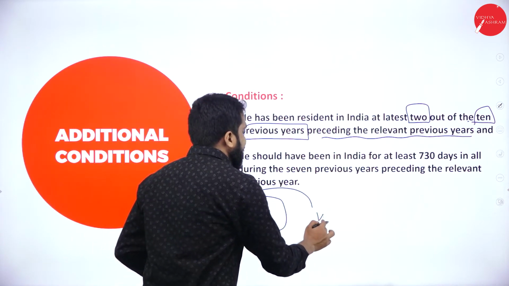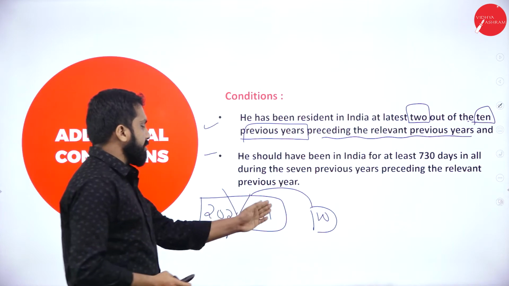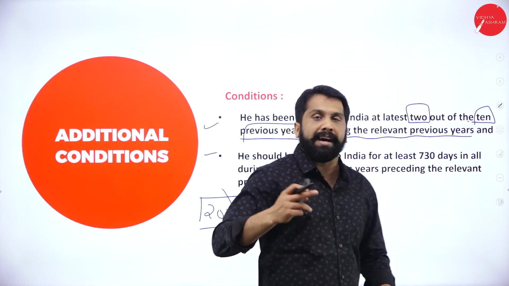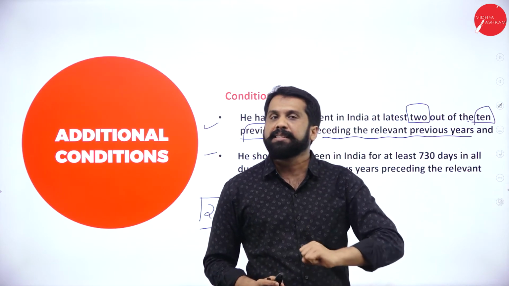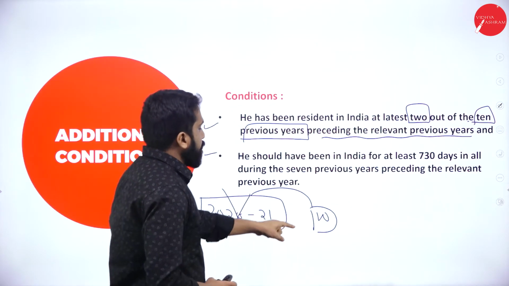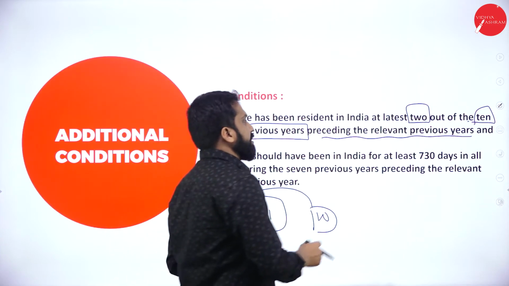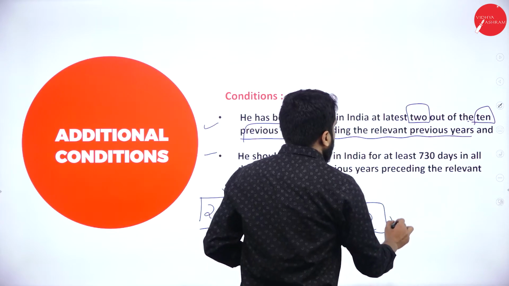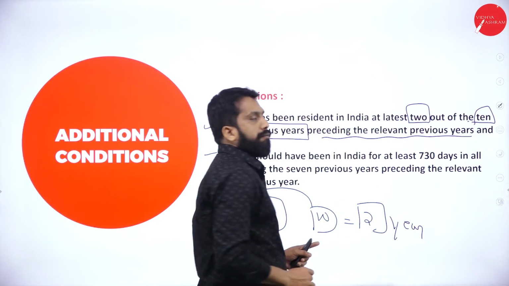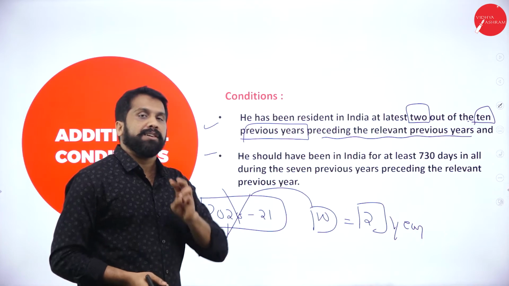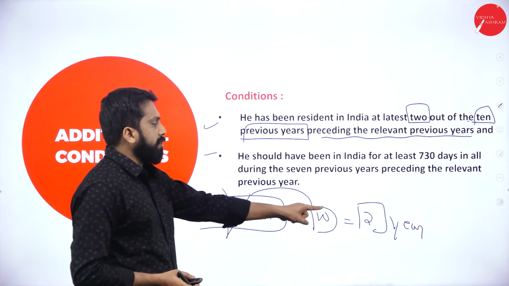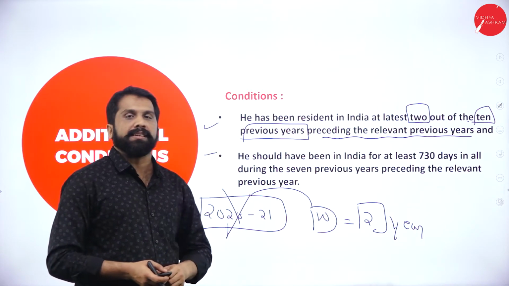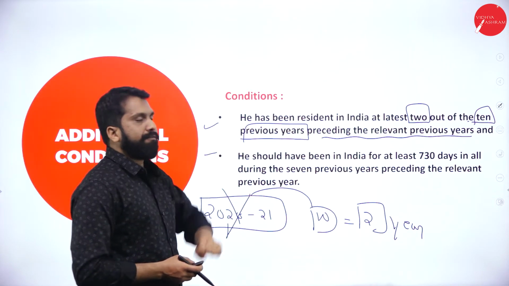You go back 10 years. Other than this, like 19 and 20, 18 and 19, those we consider as previous years. Out of those 10 years, you must be resident for 2 years. If you are resident for 2 years, you are called a resident. Clear? Your condition is fulfilled.